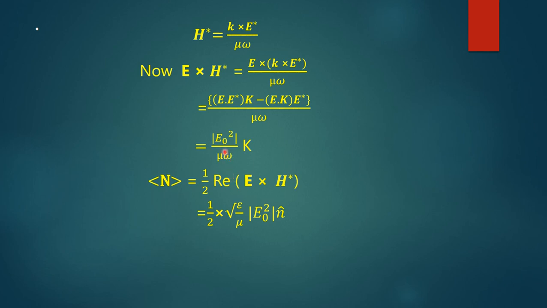This can be written in this way: K is in the direction of n hat, that is K into n hat, and this term is written as mu into omega by K, and omega by K is V, the velocity of the wave, and also V is equal to 1 by root mu epsilon. Then this term can be written as half into root over epsilon by mu into E0 squared into n hat, where n hat is the direction of propagation of the wave.